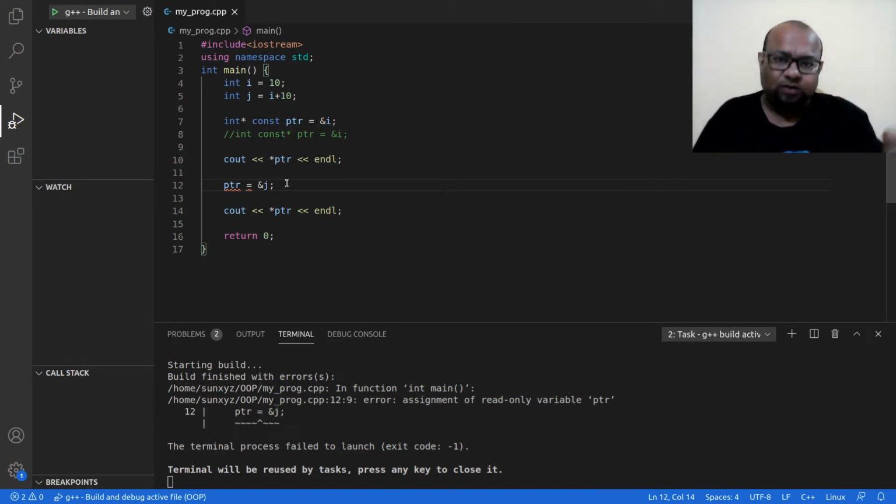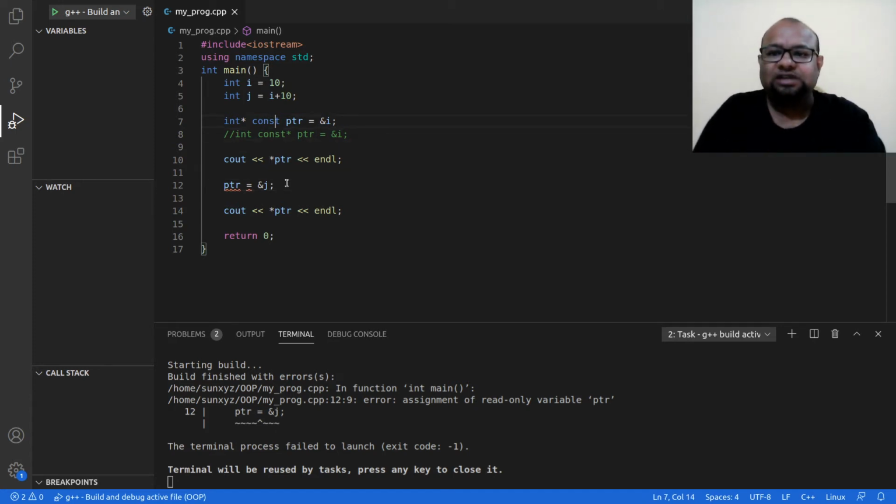So previously what was happening? Previously I could not change the value at the place that the pointer was pointing to, but I could change what the pointer is pointing to. I was pointing to the address of i, then I started pointing to the address of j. So that was legal before. Now this is no longer legal. Once I point to some address, I cannot change the address.